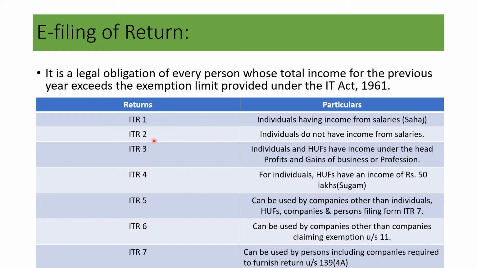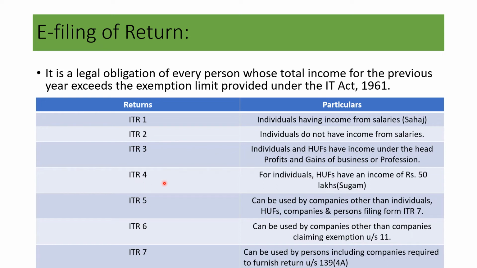Then ITR 2, individuals who do not have income from salaries. First one is salaries and second one is not from salaries. Then ITR 3, individuals and Hindu undivided families having income under the head profits and gains of business or profession.